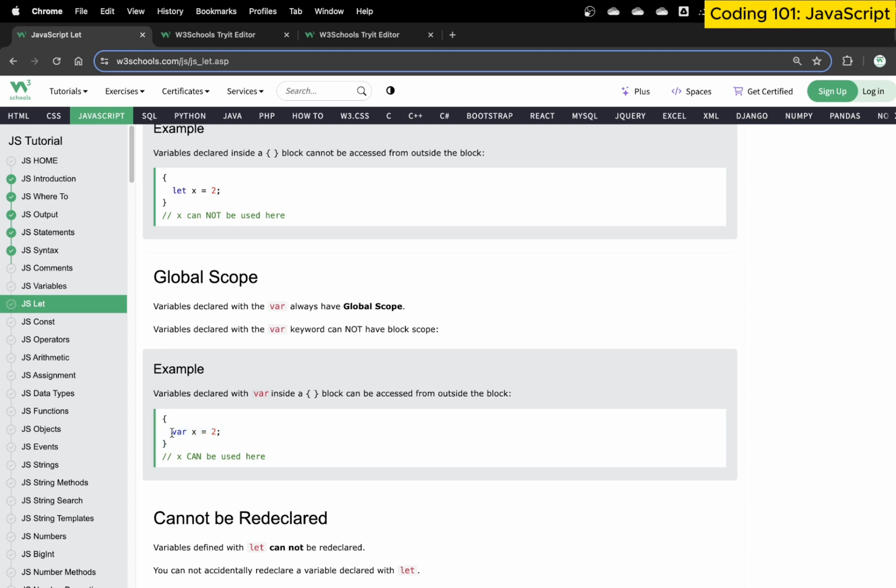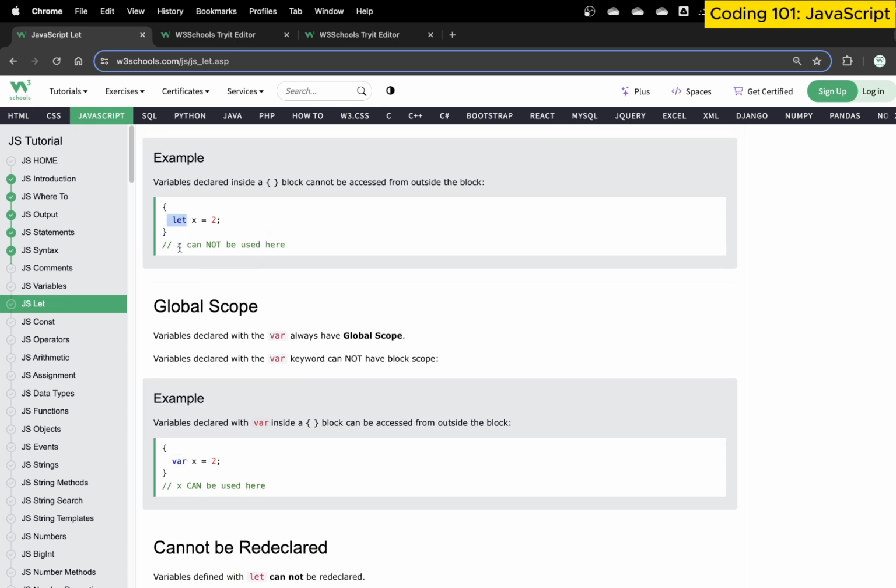When we say block, it basically means that this variable cannot be used outside the block. So if you declare it with let, you cannot use it outside. If you declare it with var, you can use it, because var basically becomes like a public variable and you can use it outside of the block as well. That's the key difference. So let will create a variable, however the scope is limited only to the block. If you have an if block, an else block, a const block, or function blocks, and you declare a variable inside them using let, it can only be used inside that block.